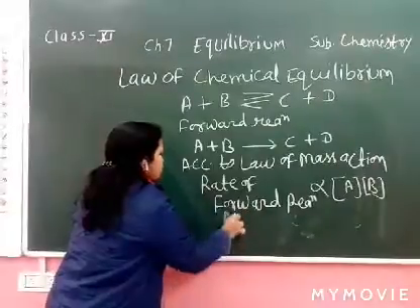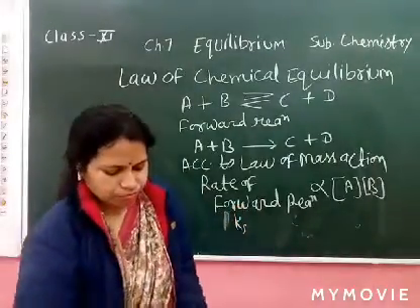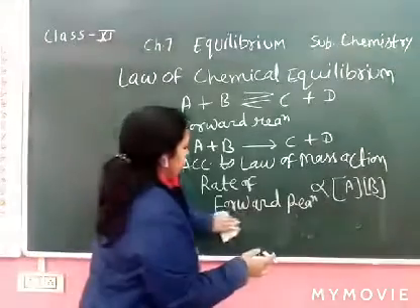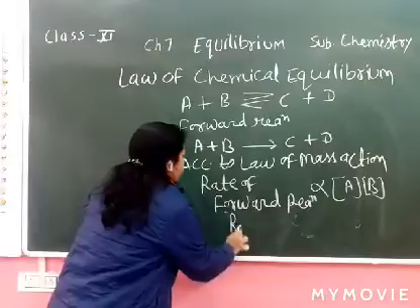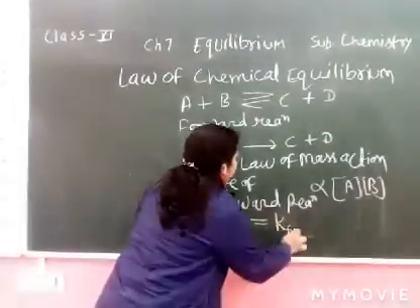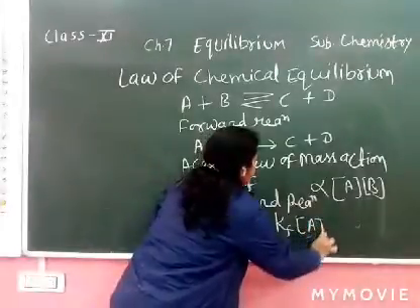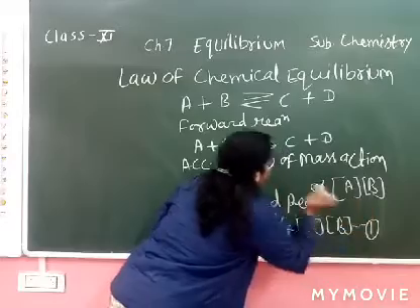Rate of forward reaction we can write: rate of forward reaction RF equals KF [A][B], molar concentration of A and B, equation number 1.